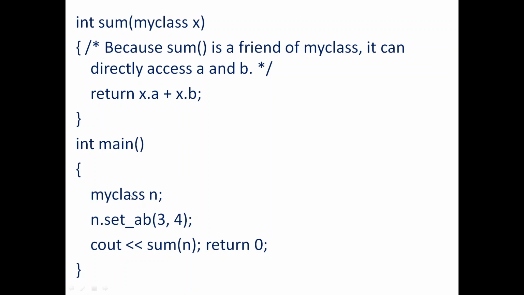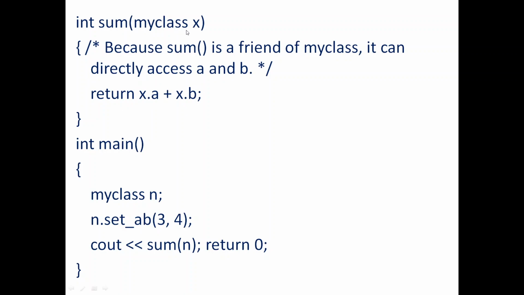Now inside the main function, I make a function call to the first member function, n.setAb. N is an object, so it is object dot member function name, and the values are passed. And to invoke the next function, that is the non-member function, we cannot and should not use the object name. So we should never write n.sum, because only for member functions can you write object name dot function name. For non-member functions you will just write the function name and pass the object n as an argument. Now what will happen?